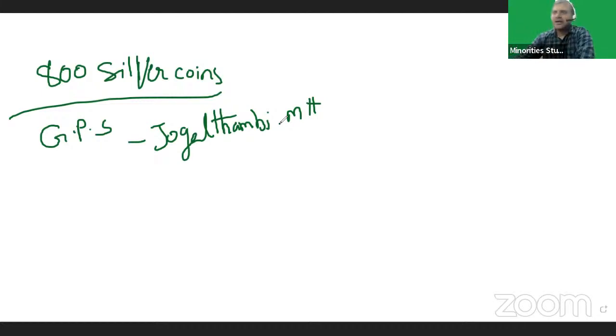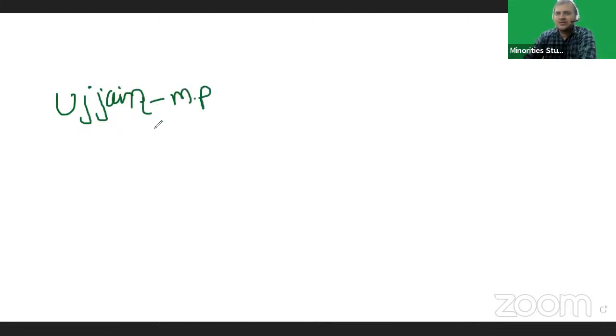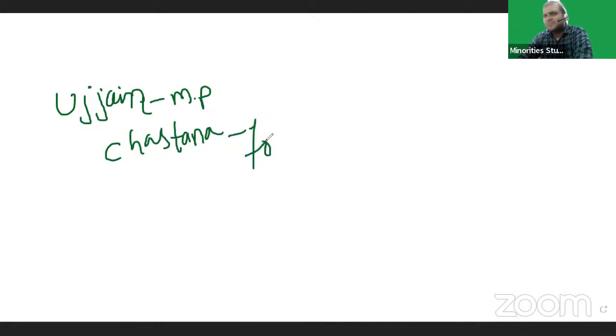Another important subordinate of the Shakas was the Ujjain Shakas. They ruled from Ujjain, which is in Madhya Pradesh. Chastana was the founder of the Ujjain Shaka dynasty.